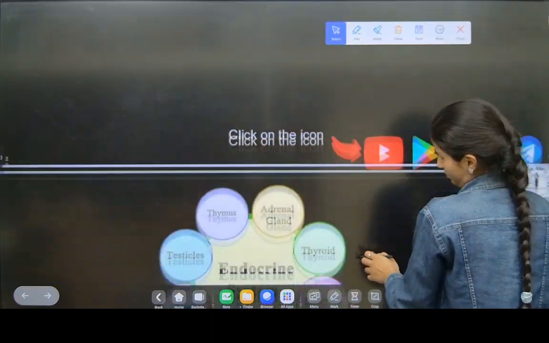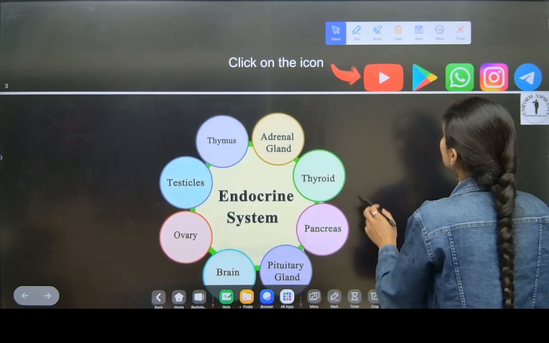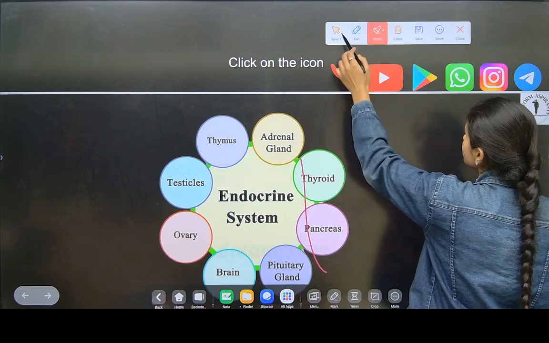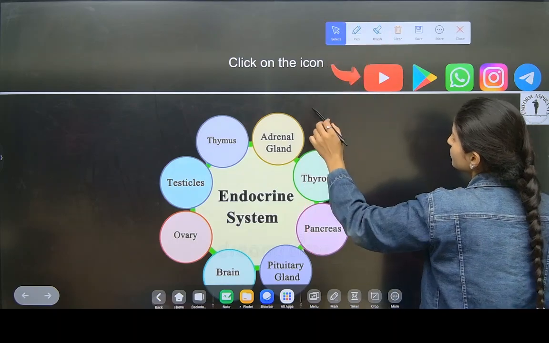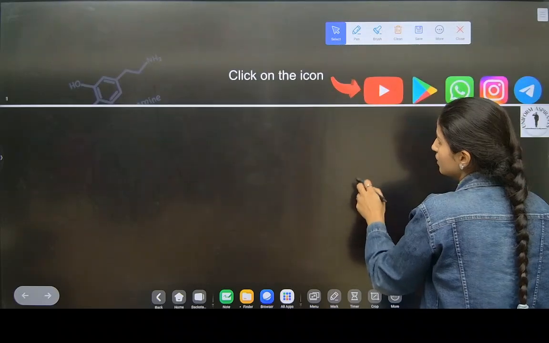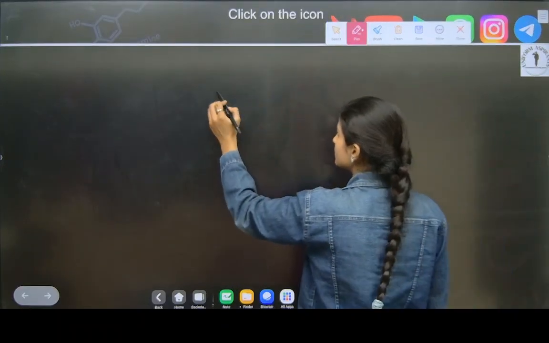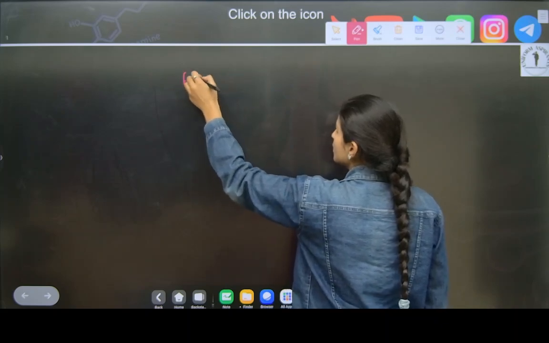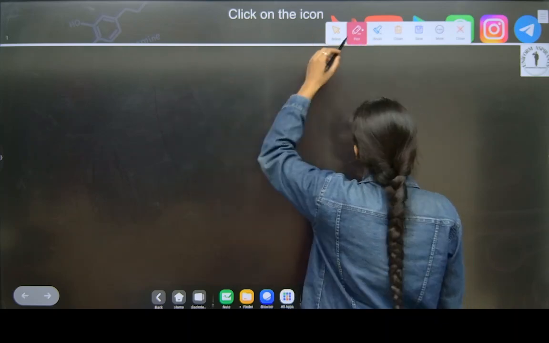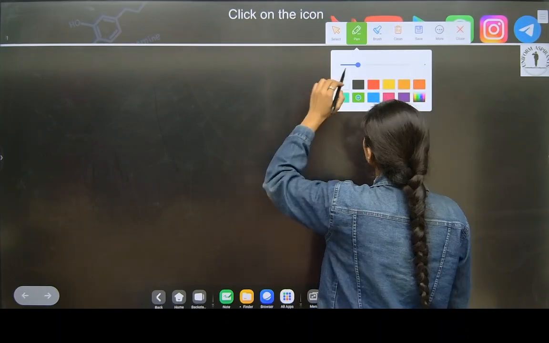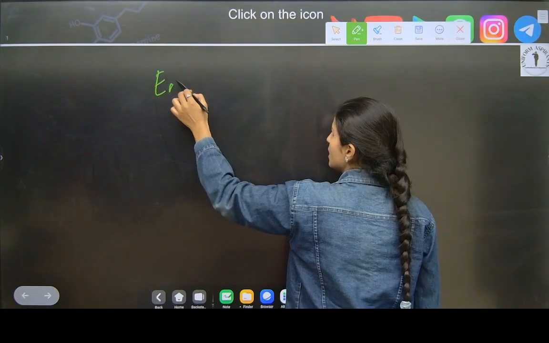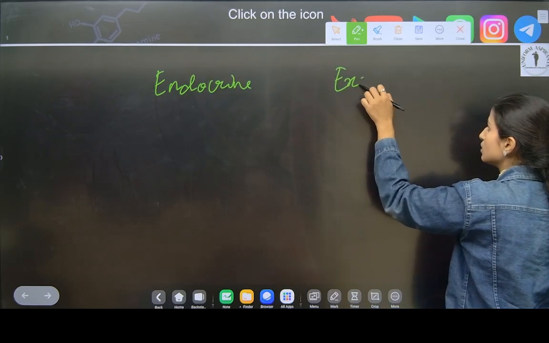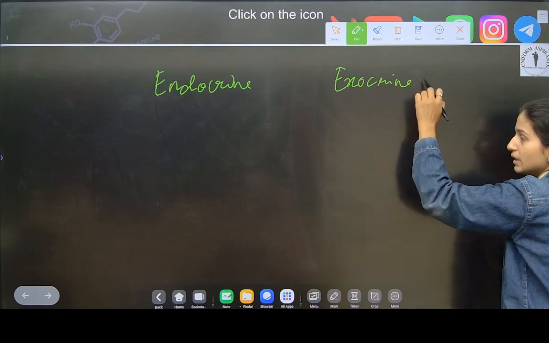Now see here. Endocrine and exocrine. Write like this.